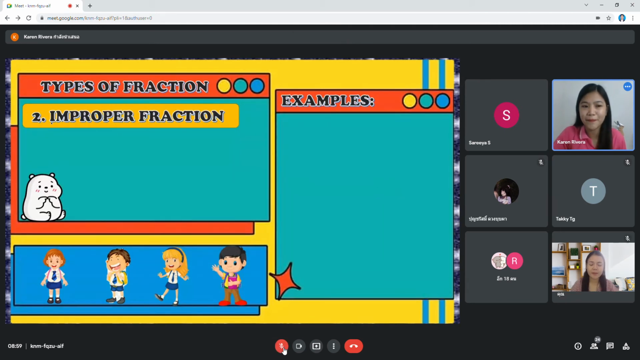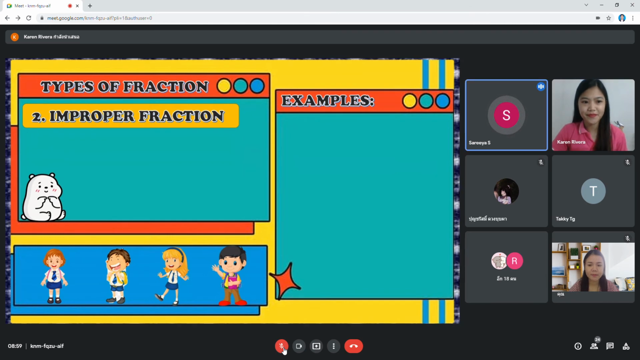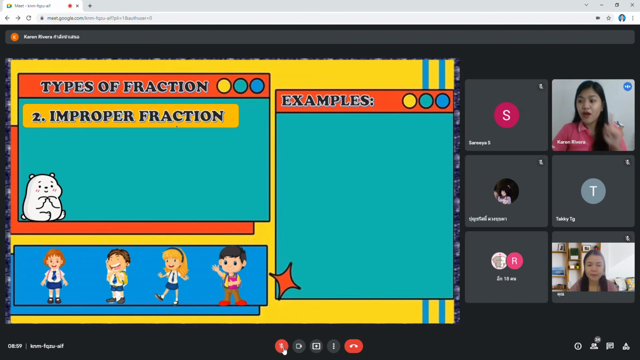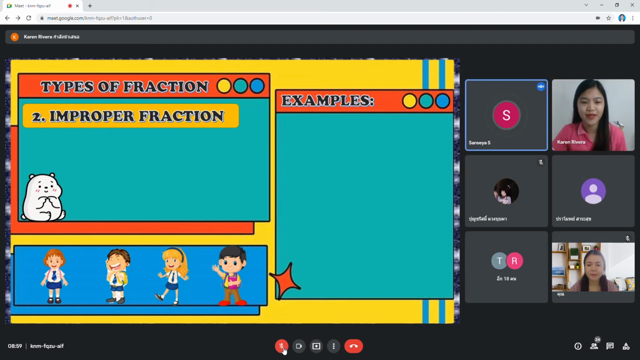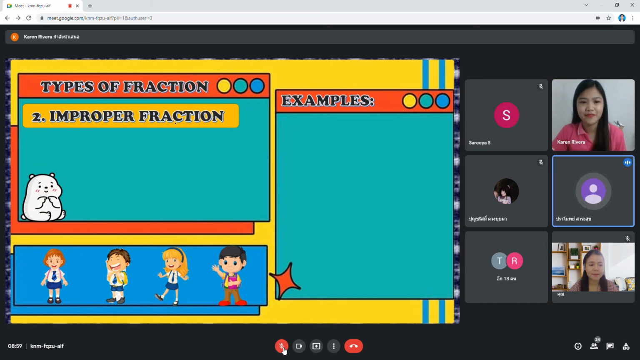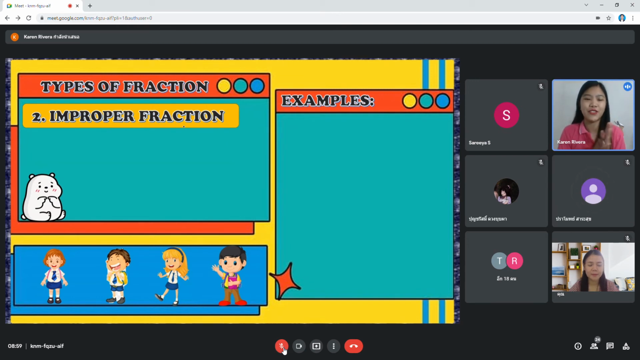Im... What is it? Can you read it for me? Improper. Improper fraction. Okay, I only have one student. Only Saria. Where are the others? Can you read it for me? 1, 2, 3, go. Improper fraction. Okay, very good. So what is improper fraction?